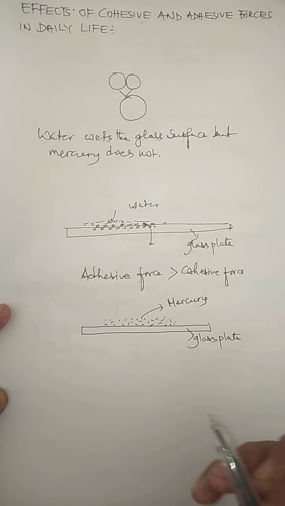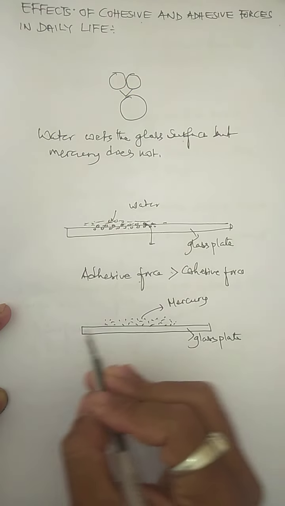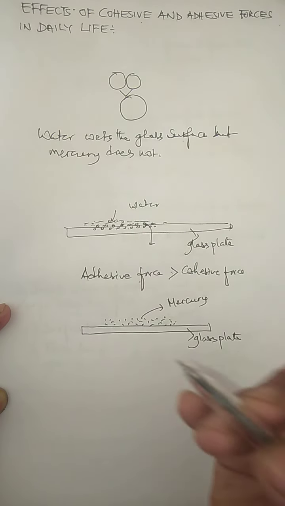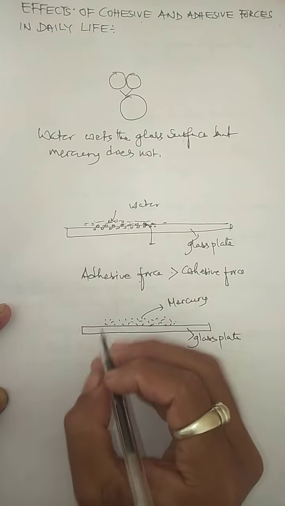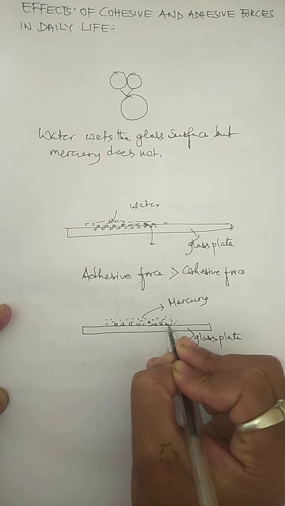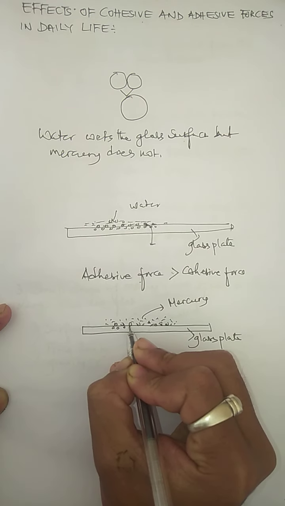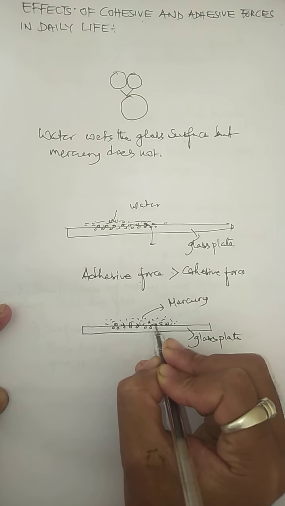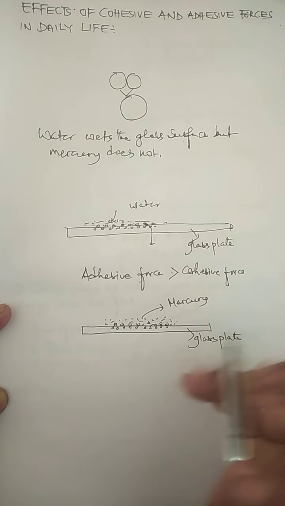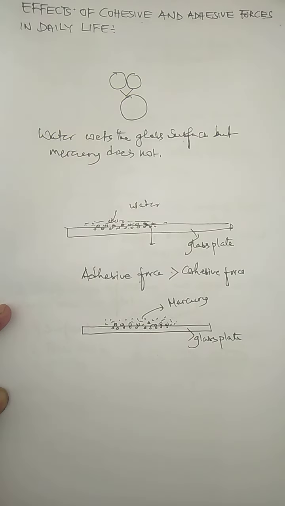But on the other hand, if mercury is poured on the glass plate, the force between the molecules of mercury and the glass is called the adhesive force. This adhesive force between the molecules of mercury and the glass is less than the cohesive force between the molecules of mercury.